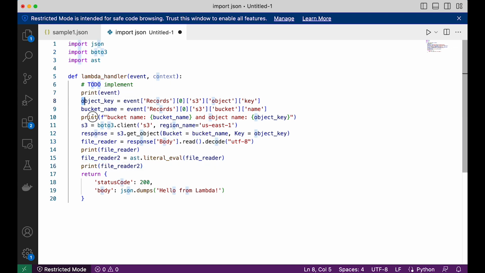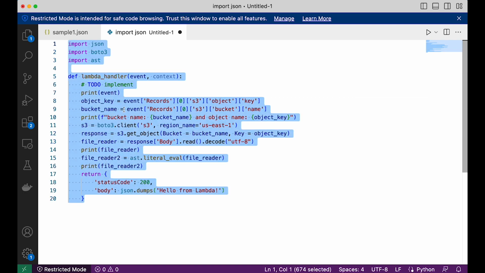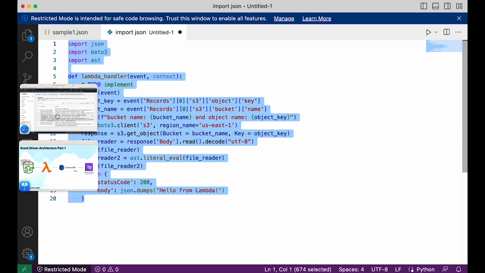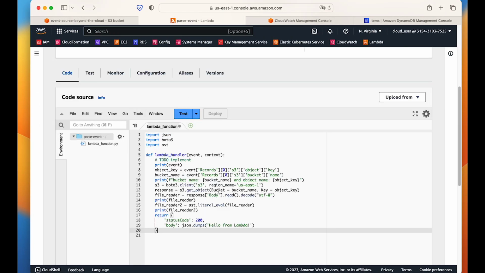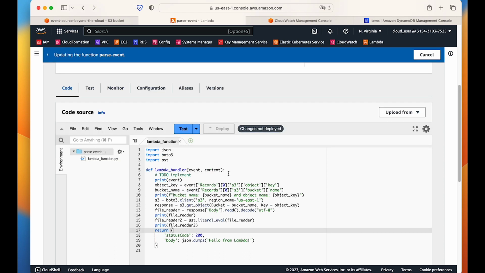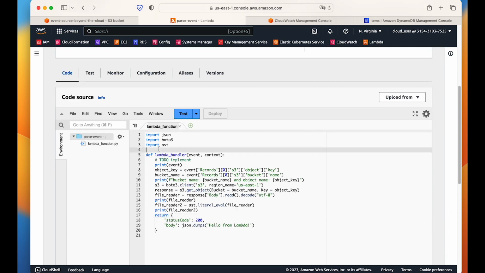What I will do, I will copy this part here, or maybe the entire one, and go to our Lambda, and I will just paste it. So that's it. This is very simple, and we will deploy this one. So our Lambda is deployed.